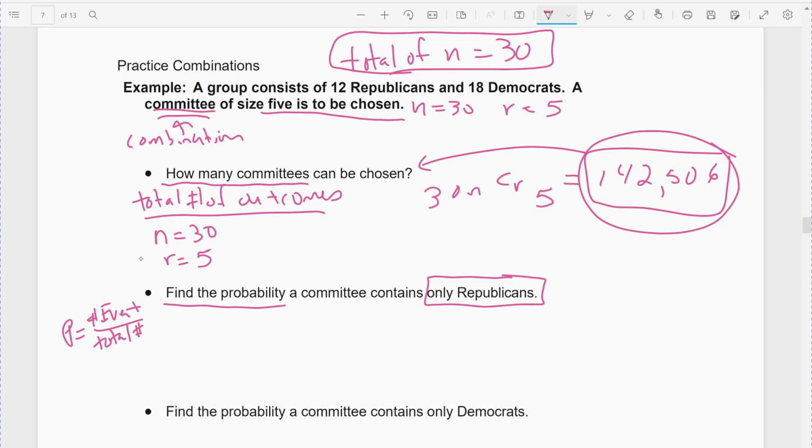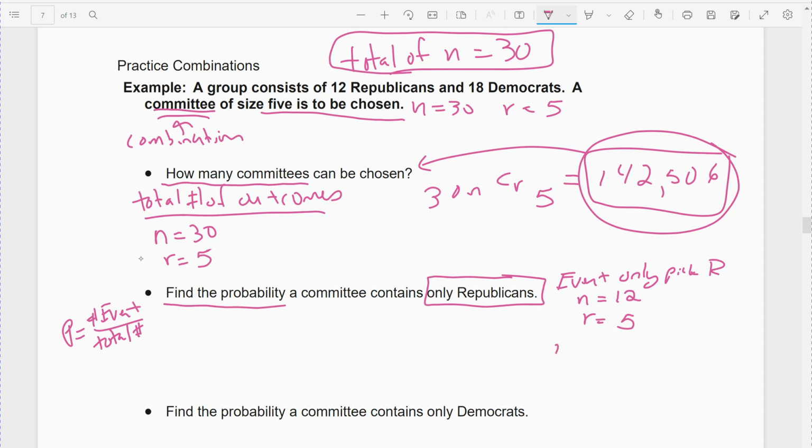So again, it's a committee, so order doesn't matter. But this time in the event, we're only going to pick from the Republicans. So instead of picking from everybody, we're only picking from the 12 that are Republicans. We're still going to pick 5 for the committee, but instead of out of all 30, we're only selecting from the 12 Republicans.